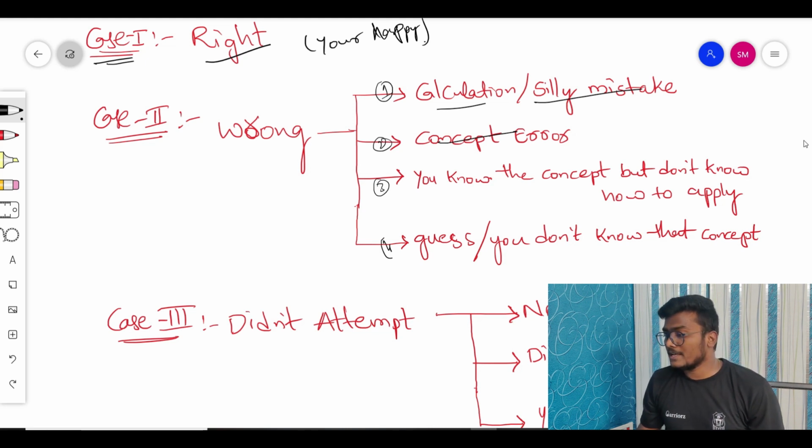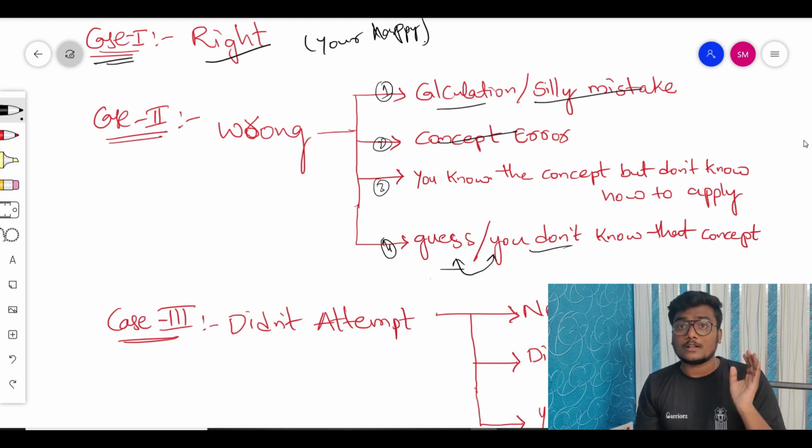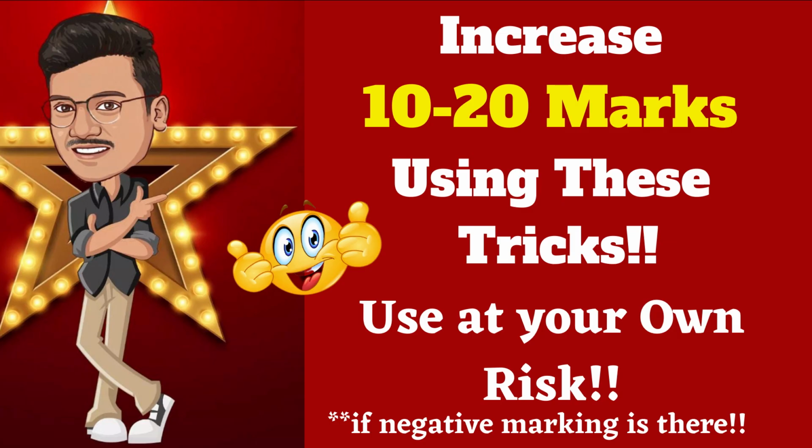And the fourth one is that you guess a particular question because you don't know that concept. These are the four things. If you don't know the concept and you guess it, it may go wrong, right? That is the reason I combined both in this. Mostly, if you don't know the concept and negative marking is there, you need to leave it. But if you want to take risks, I have given some tips in a particular video. You can watch that video, link in the description.